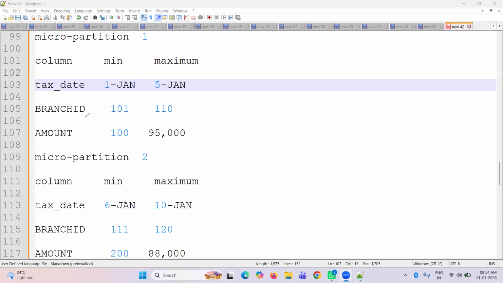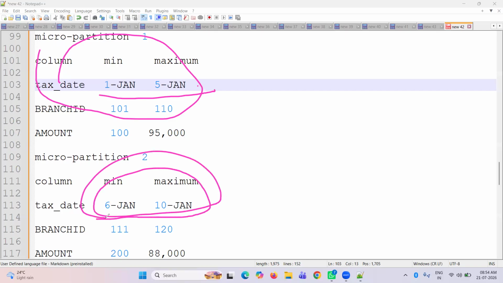Since micro-partition one only contains dates from 1st to 5th January, Snowflake is going to skip the entire partition one and scan partition 2, because January 8th is in that partition. So this is what we call partition pruning or query pruning.